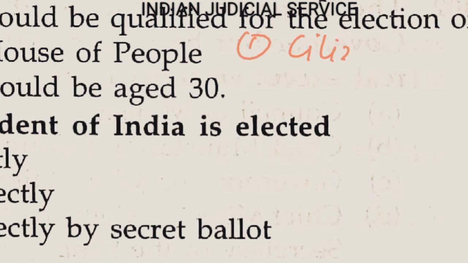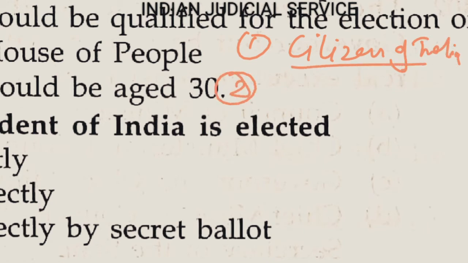The second point is that he has completed the age of 35 years. So there is a minimum age requirement of 35 years.